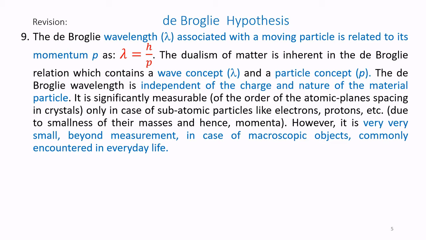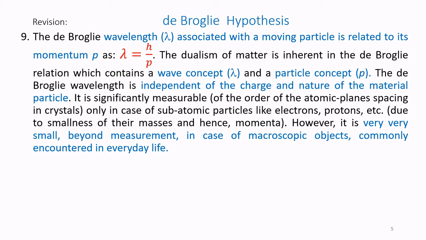The de Broglie wavelength is independent of the charge and nature of the material particle. It is significantly measurable, of the order of atomic plane spacing in crystals, only in the case of subatomic particles like electrons, protons, etc., due to the smallness of their masses and hence their momenta. However, it is very small, quite beyond measurement, in the case of macroscopic objects commonly encountered in everyday life.